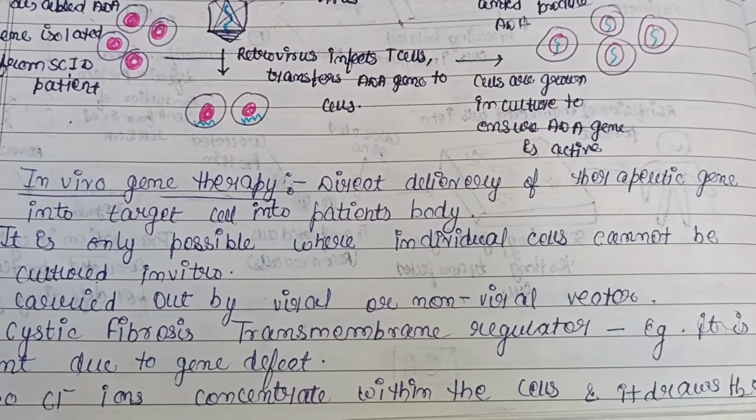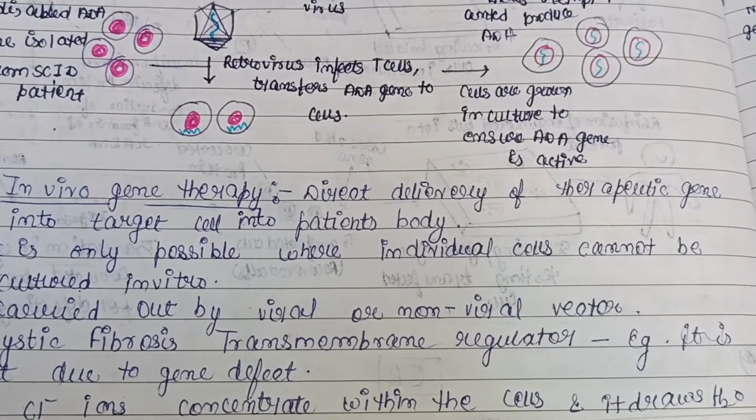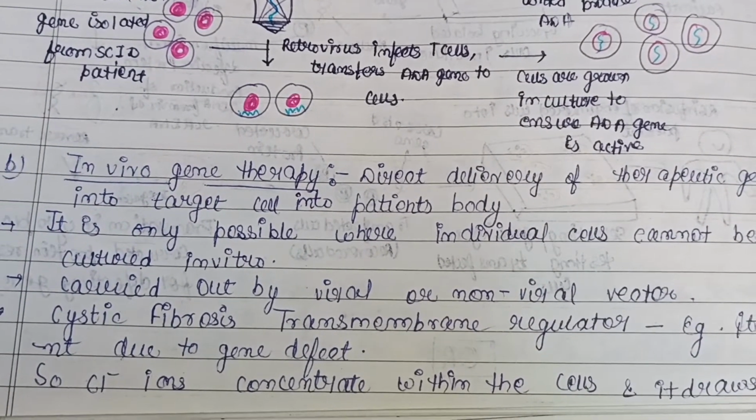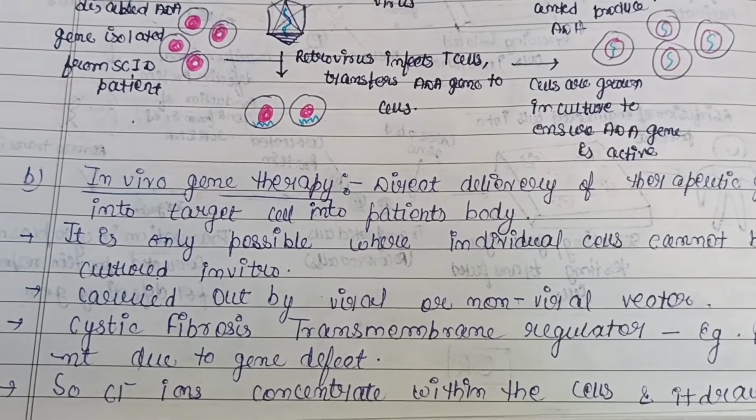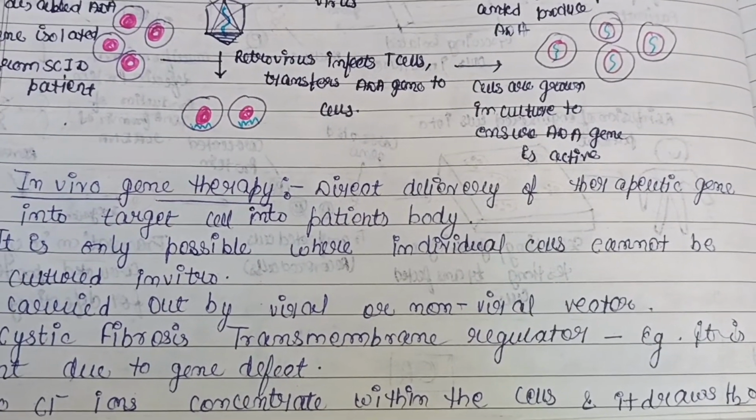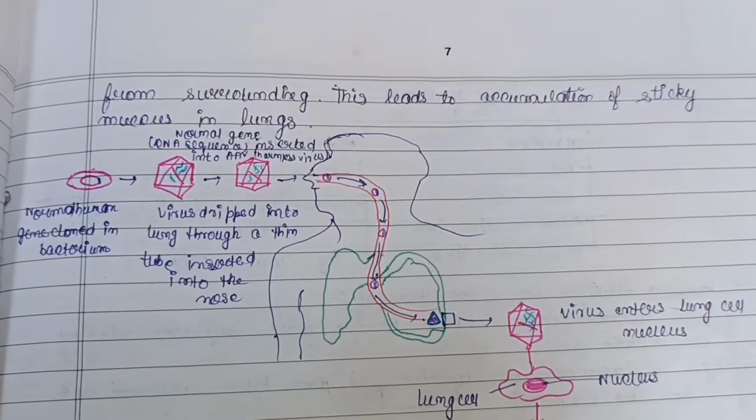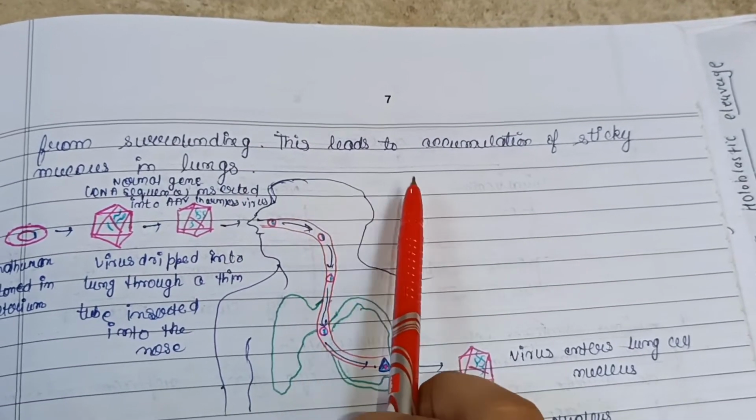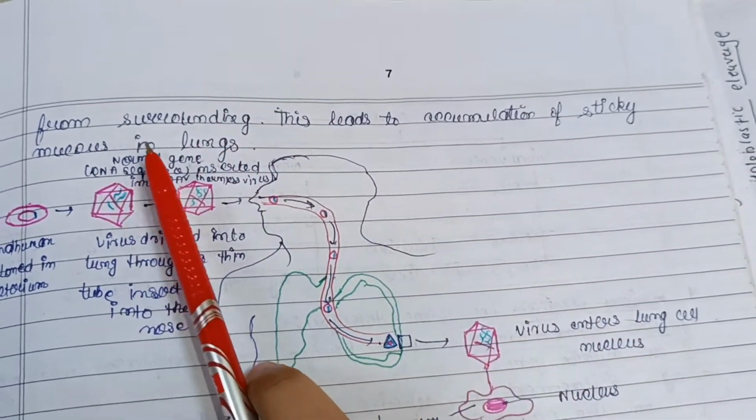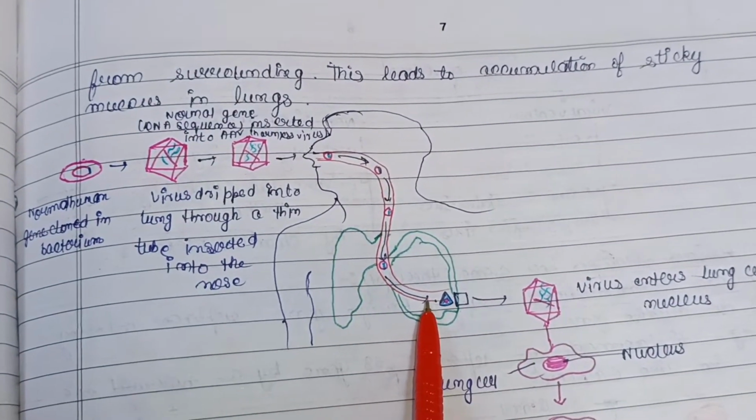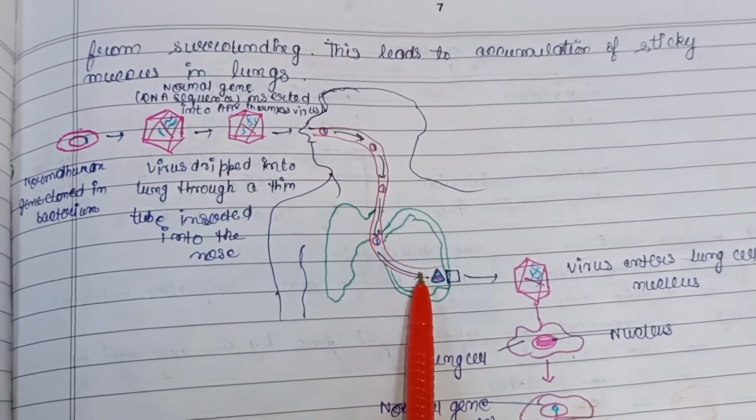Cystic fibrosis transmembrane regulator, okay, it is a factor. For example, it is absent due to a gene defect, suppose in a disease we can say. So chlorine ions concentrate within the cells and it draws H2O from the surroundings. This leads to accumulation of a sticky mucus in the lung. So for treatment of this disease, this method, that is in vivo gene therapy, is applied here.